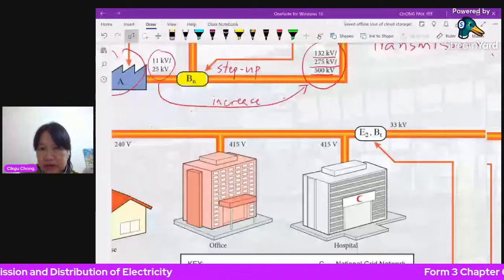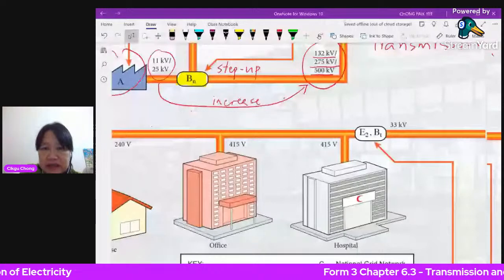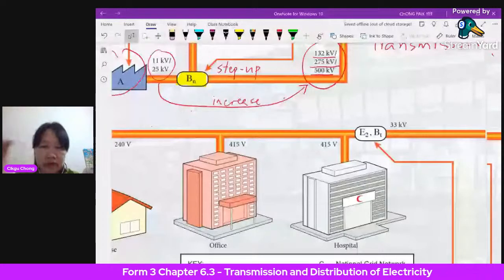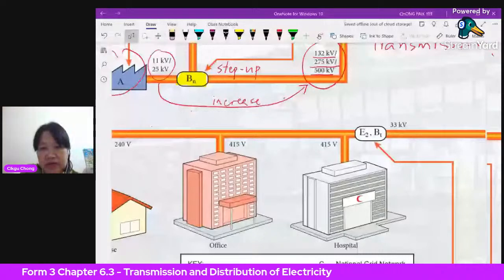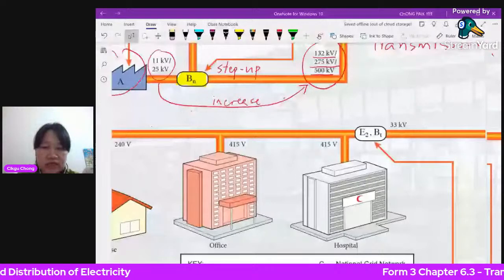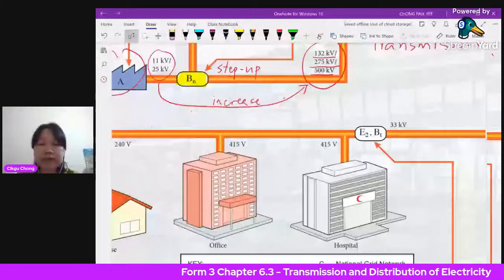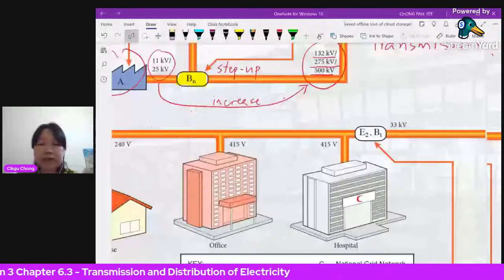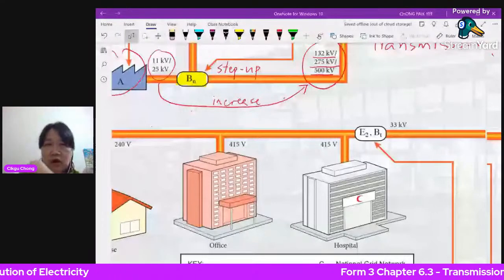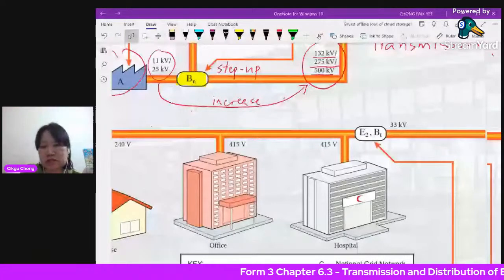This is to further step down the voltage. You need many others. For example, in a heavy industrial area, you step it down to 33 kilovolts. Light industrial area, 11 kilovolts. And for offices, businesses, and shopping malls, it's 415. And for home usage, it's 240. This is for the houses, residential areas. So this is what I wanted to let you know.